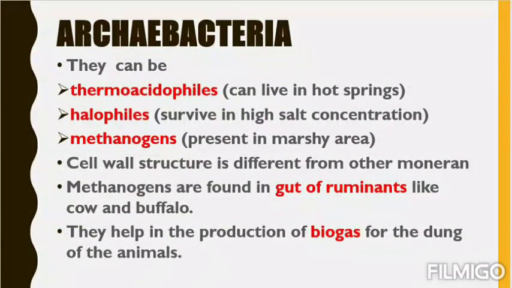Here it is written "for" but just corrected to "from". Production of biogas from the dung of the animals means they can produce methane. So in village area, in gobar gas plant, we use this dung, cow dung, to produce the biogas, as there are such bacteria called as methanogen.